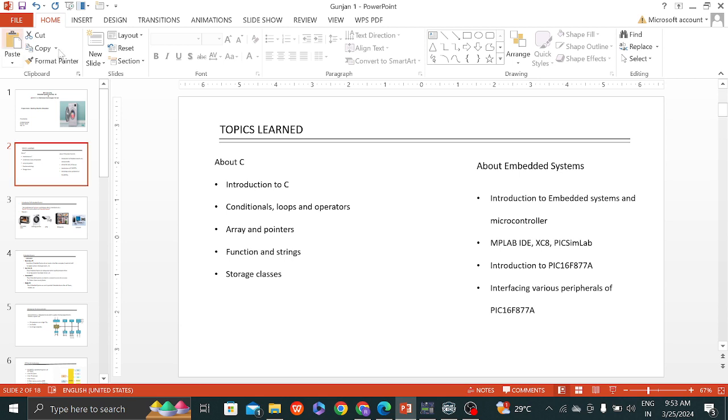Topics we learn about: introduction to C programming, conditional loops and operators, arrays and pointers, functions and strings, structures and classes. About embedded systems: introduction to embedded systems and microcontrollers. MPLAB X IDE, XC compiler and PICSimLab are the simulation parts. Introduction to PIC16F877A and interfacing various peripherals of the PIC16F877A.